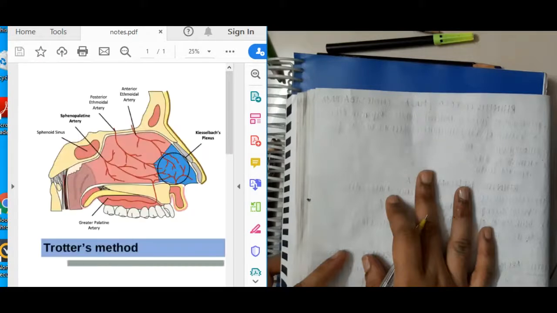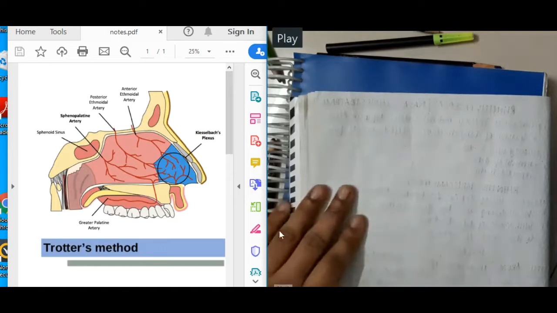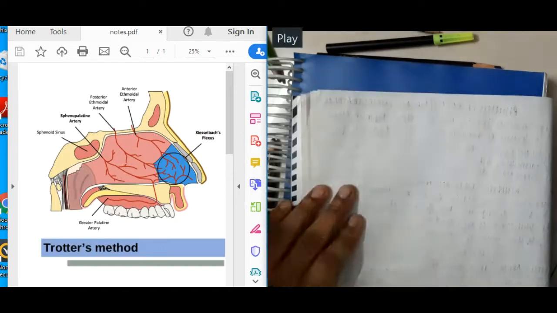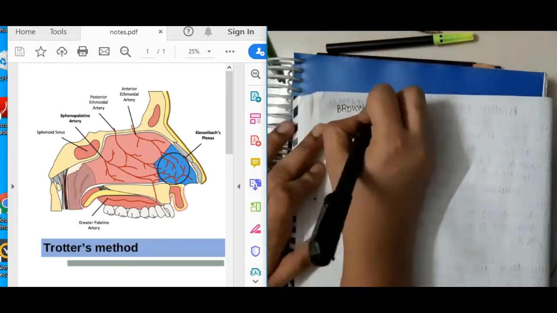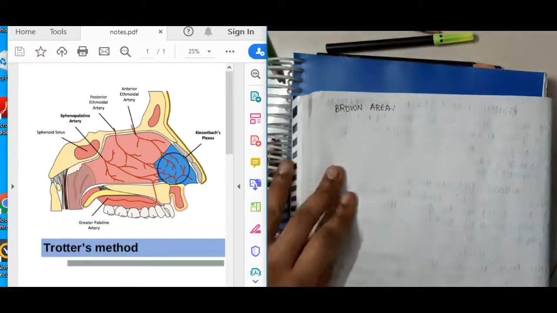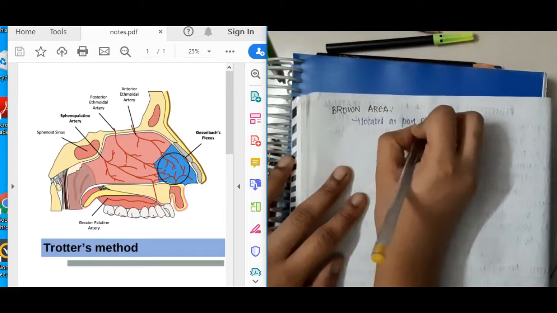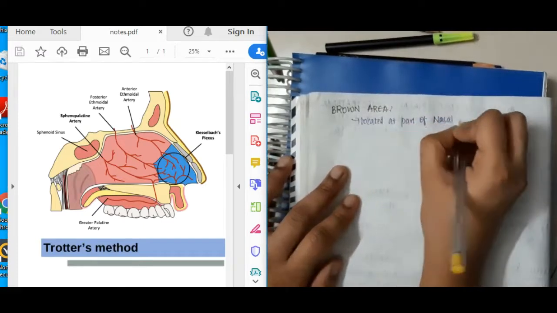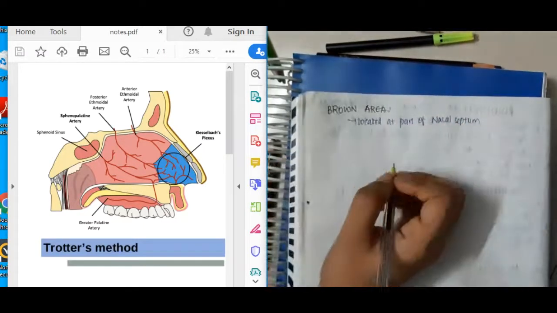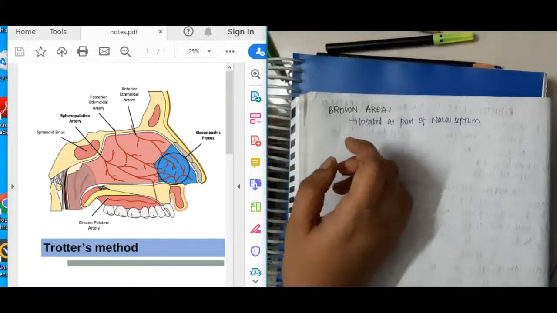Now, having learned about Little's area and Kesselbach's plexus, let us learn about one more area, which is called Brown's area. Even from this Brown's area, bleeding can occur, epistaxis can occur.